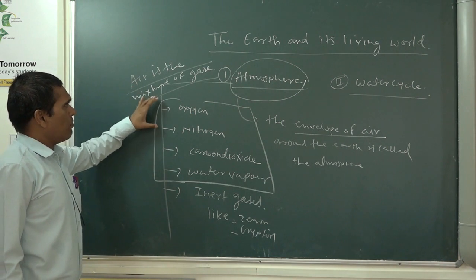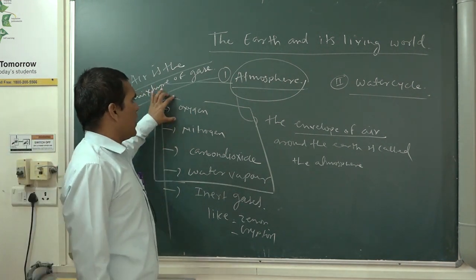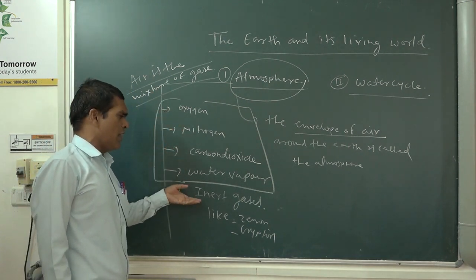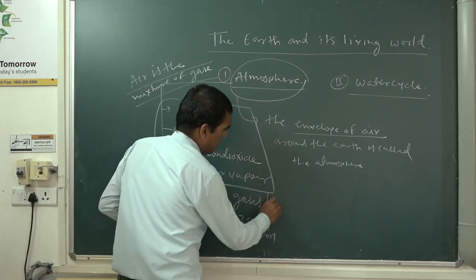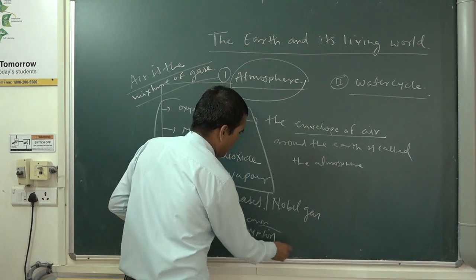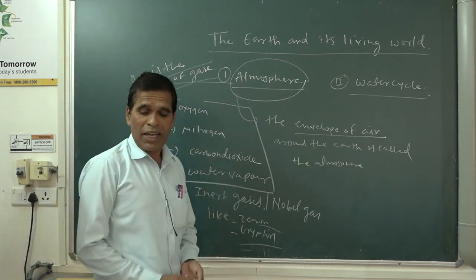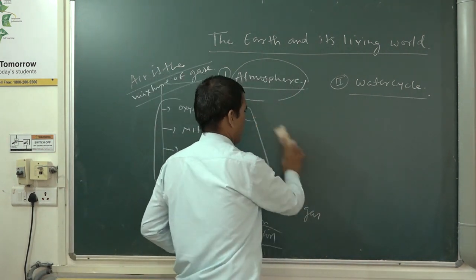In the air, oxygen is there, nitrogen is there, carbon dioxide is there, water vapor is there, and many other inert or noble gases are there, like xenon, krypton, neon, argon. You should know that, and we are going to study about the atmosphere.